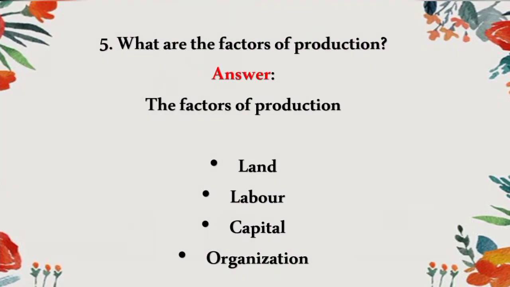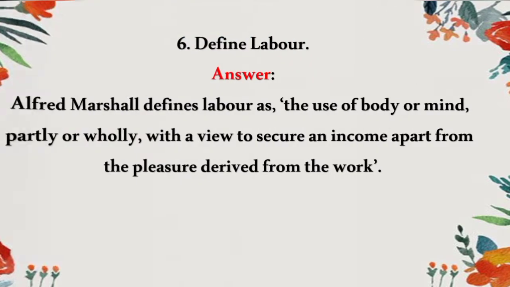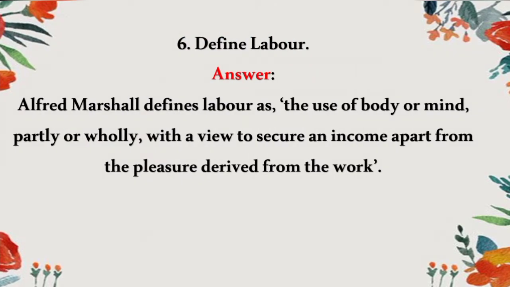And fifth one, what are the factors of production? Land and labor are called primary factors. Capital and organization are called derived factors. Sixth, define labor. Alfred Marshall defines labor as the use of body or mind, partly or wholly, with a view to secure an income apart from the pleasure derived from the work.